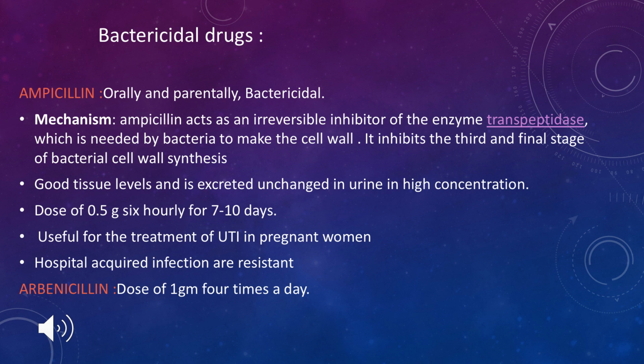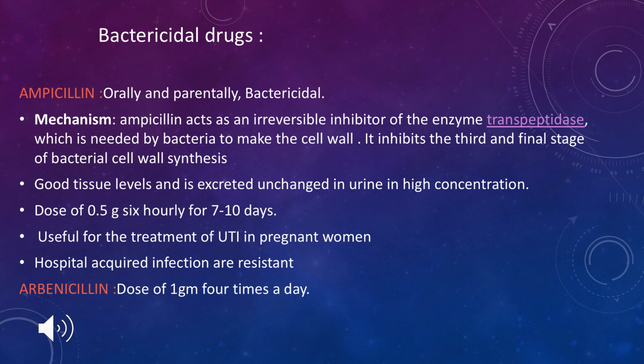The next class of drugs are bactericidal drugs, ampicillin and amoxicillin being a few examples. These drugs are bactericidal, which means they kill the bacteria. How do they kill the bacteria? They act as irreversible inhibitors of the enzyme called transpeptidase. This transpeptidase is an enzyme essential for the development of the cell wall.